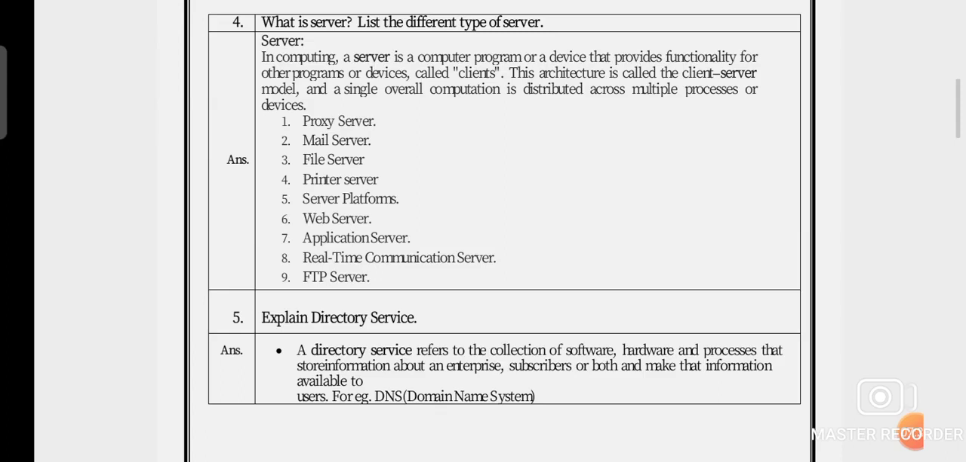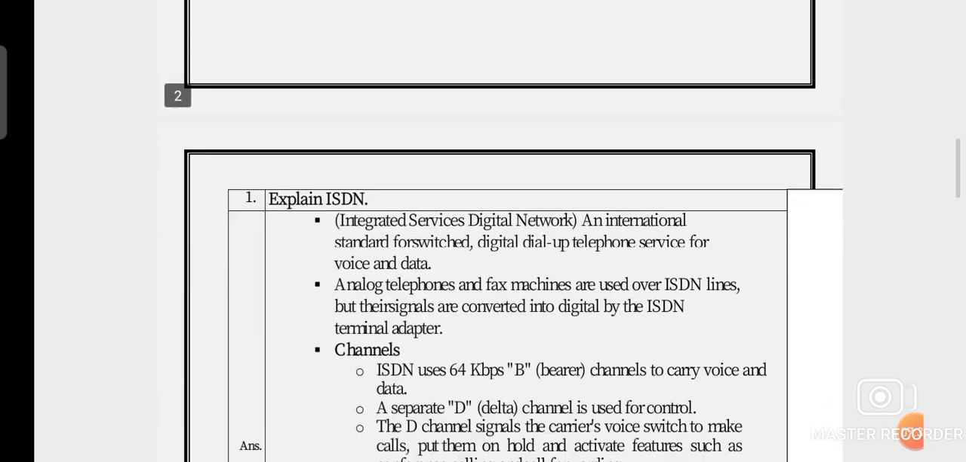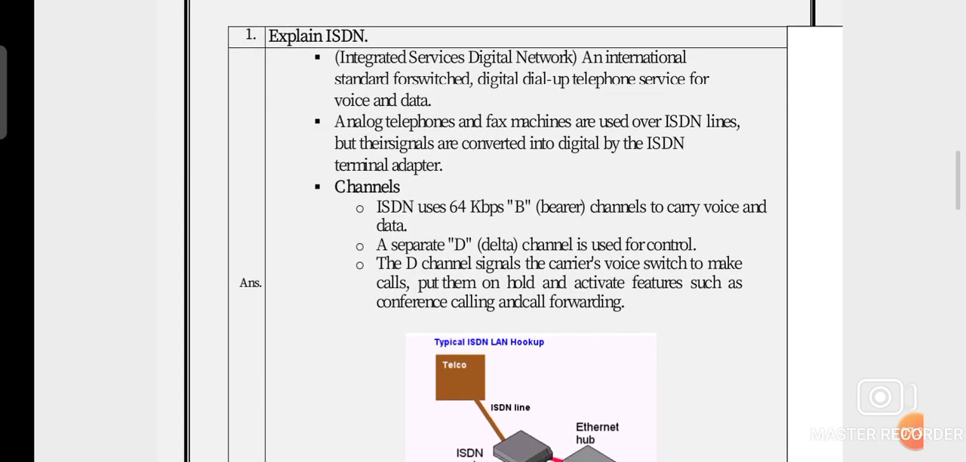Okay, next, this question: explain ISDN. This question is asked in the G2 exam having 3 marks, or 4 marks. ISDN stands for Integrated Services Digital Network. Once again, the full form of ISDN is most important for the G2 exam.